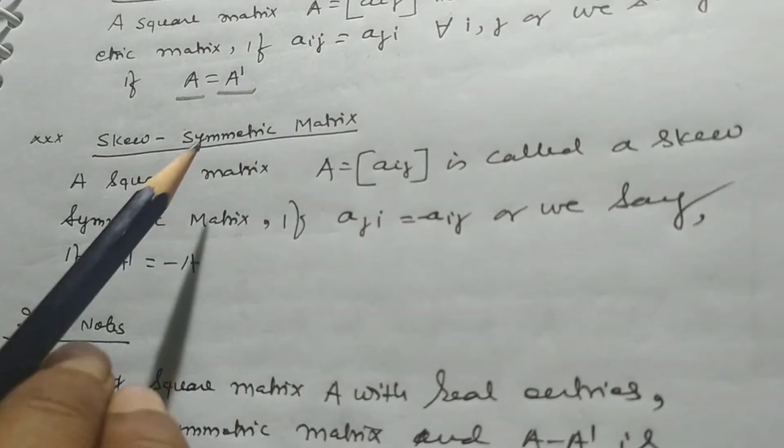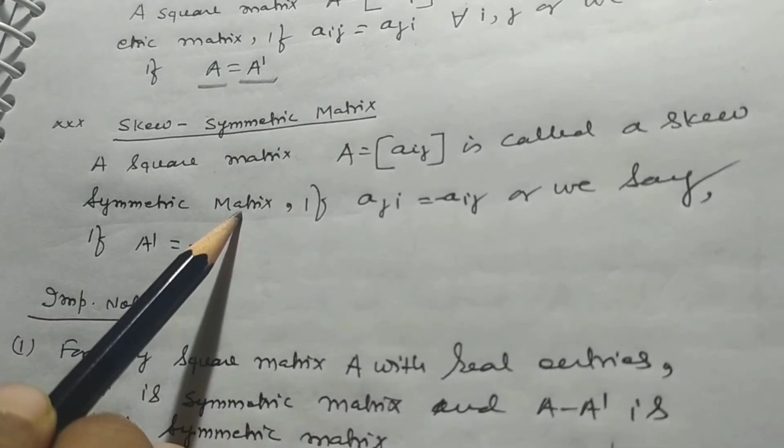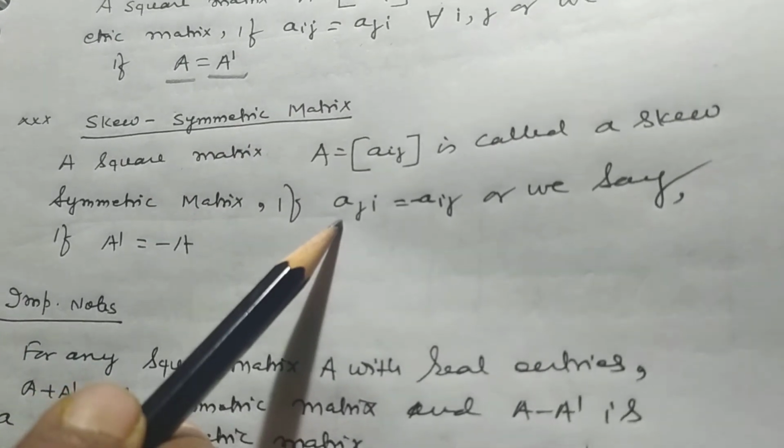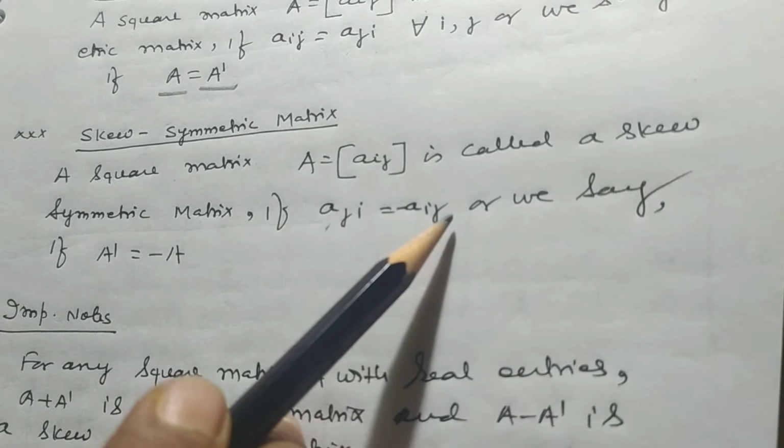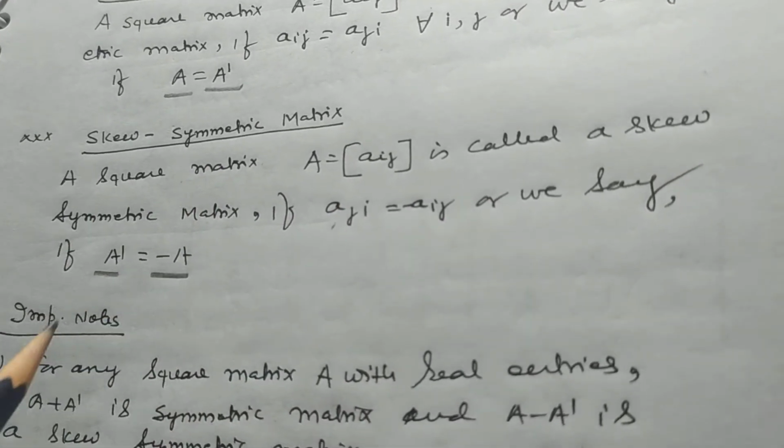Skew symmetric matrix. A square matrix Aij is called a skew symmetric matrix if Aji is equal to minus Aij, or we say if A dash is equal to minus A.